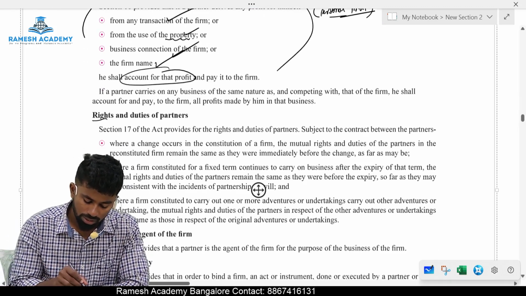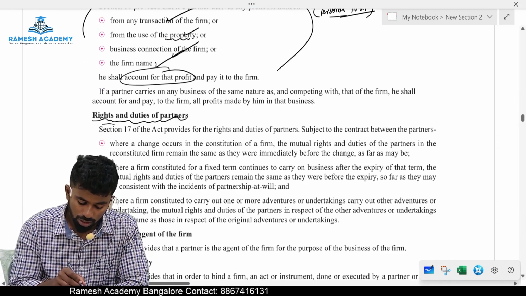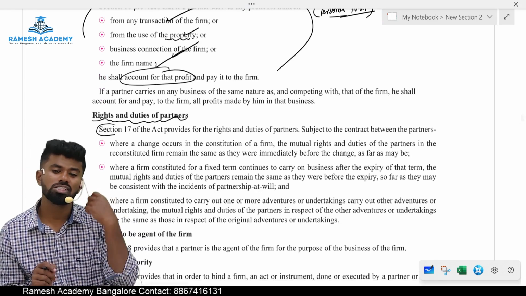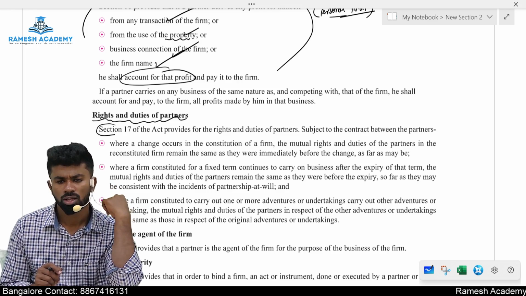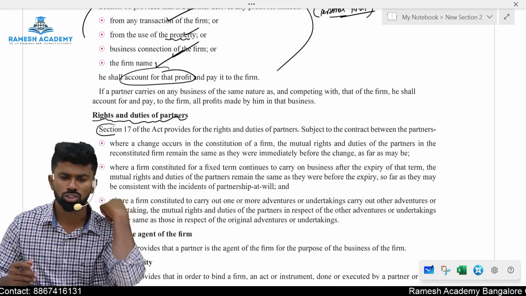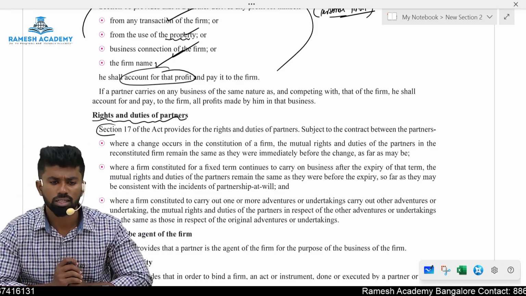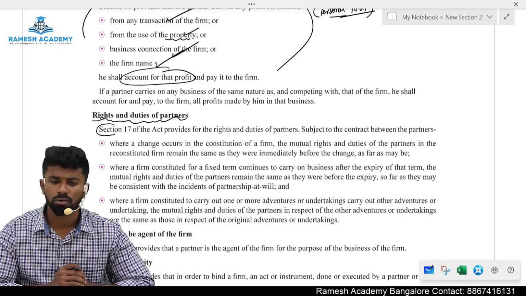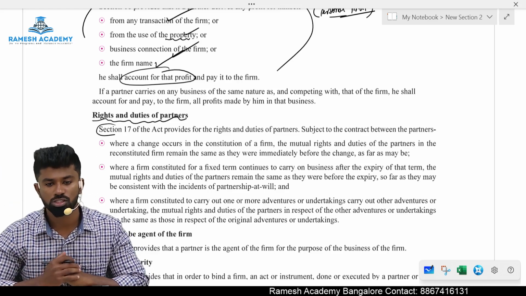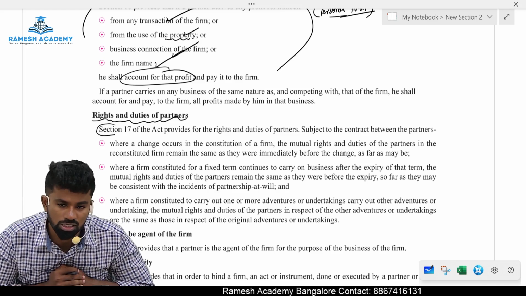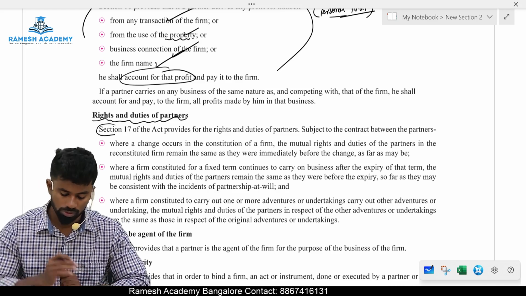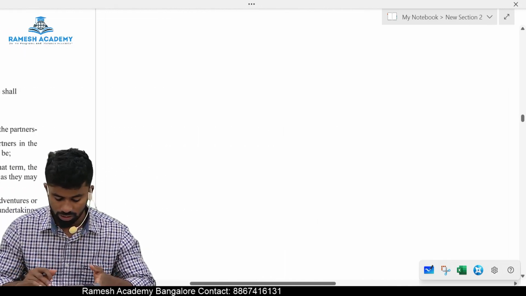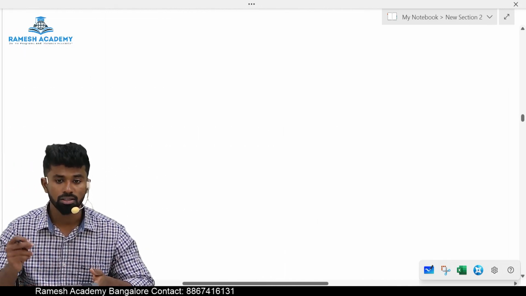Section number 17, rights and duties of the partners after a change in the partnership firm. Important. Now changes happen in case of admission, in case of retirement, in case of death of a partner, or when you add some extra business to the partnership firm, or you continue the partnership firm after a particular period of time. See, I'll give an example for each scenario. Tell me what will happen in these cases.